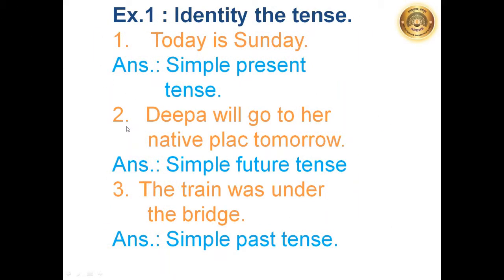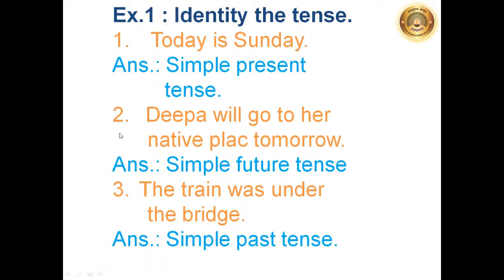Now students, we will solve the exercises given in your grammar book. Some examples we have done here and the other remaining examples you have to do as your homework for tomorrow. Exercise number 1. What is the exercise? Identify the tense. We have given some sentences here and we have to identify the tense of that sentence. First one is today is Sunday. As it is given is, it is the simple present tense. Today is Sunday is the example of simple present tense.